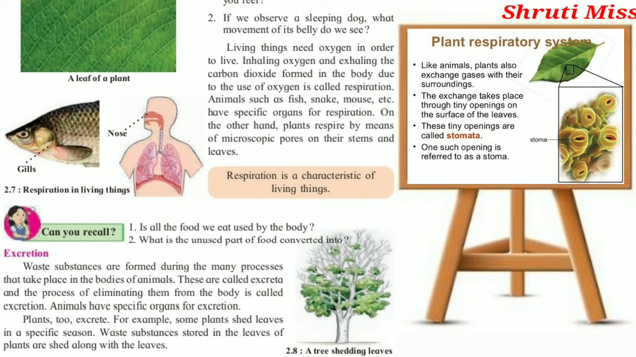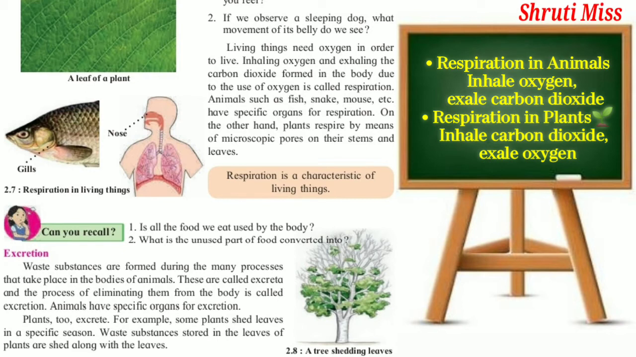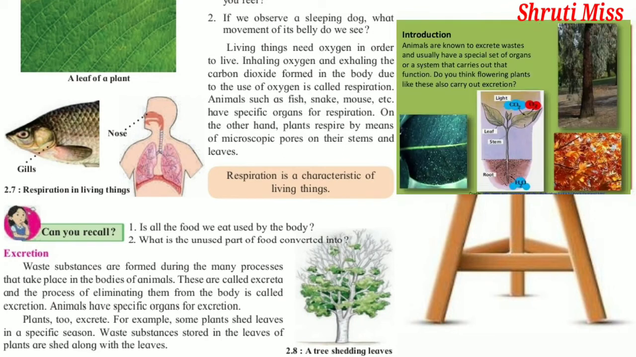Okay? And the second difference between plants and animals and humans is that in animals and humans, we inhale oxygen and exhale carbon dioxide, while plants inhale carbon dioxide and exhale oxygen. Is that clear? Respiration is a characteristic of living things.